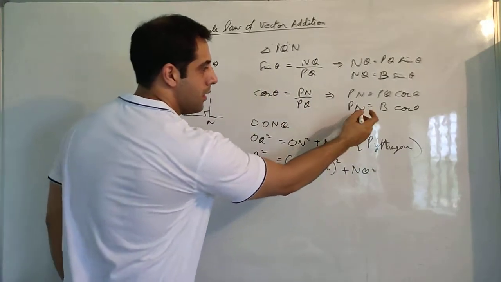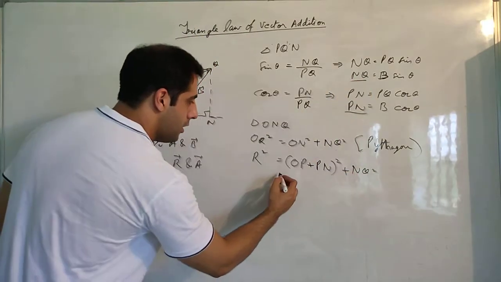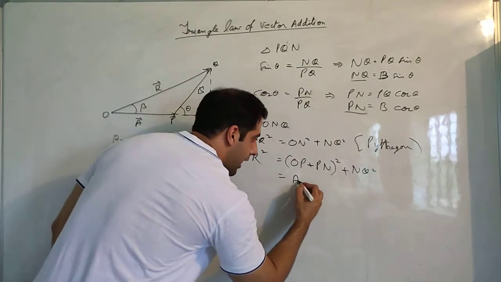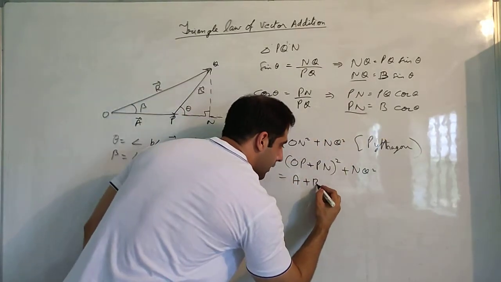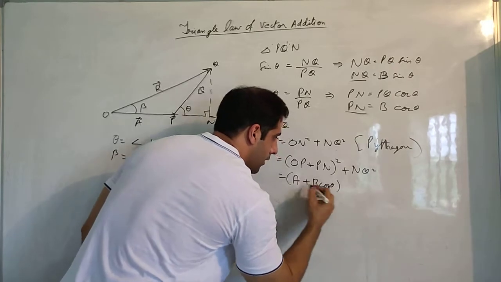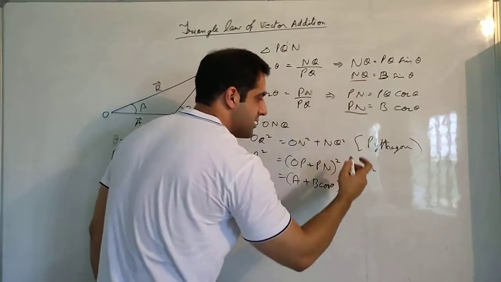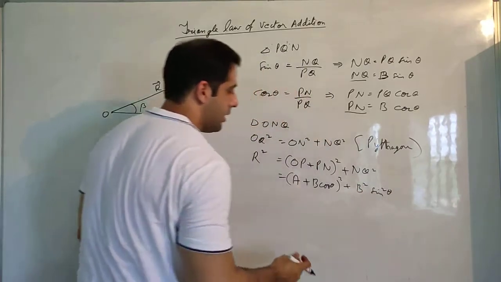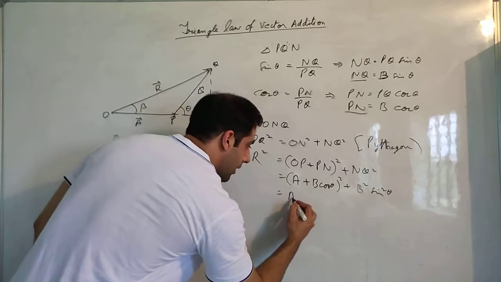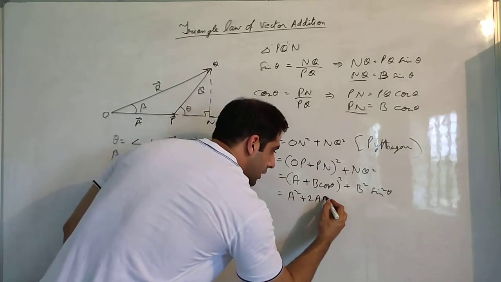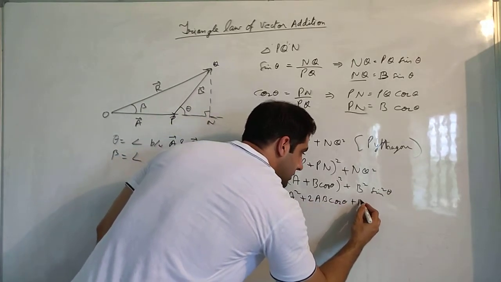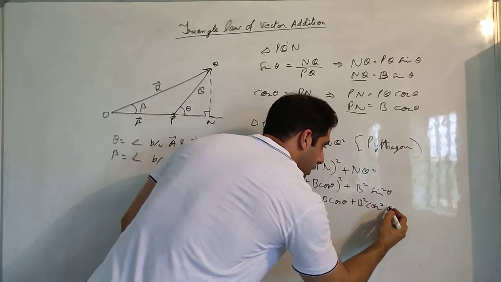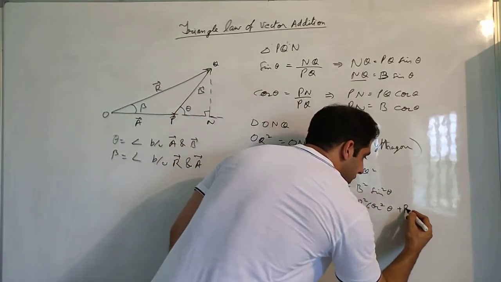Now PN and NQ can be taken from here. So I can write OP is vector A, so A plus PN is B cos theta, whole square, plus NQ. NQ is B sin theta, square of it will be B square sin square theta. Now if you open this, this will be equal to A square plus 2AB cos theta plus B square cos square theta plus B square sin square theta.